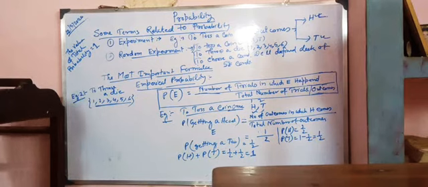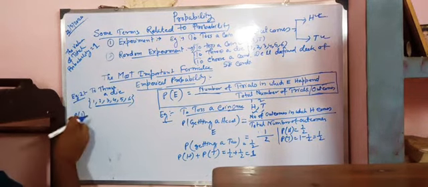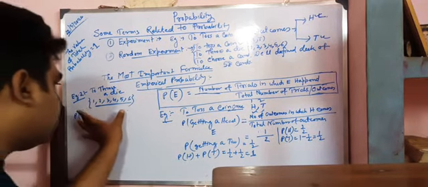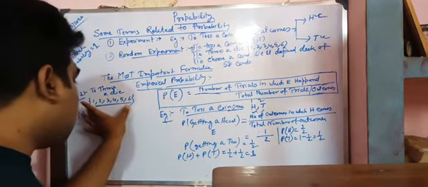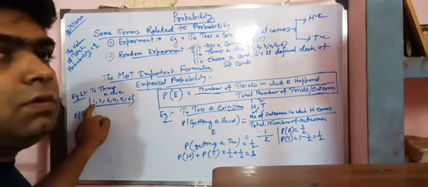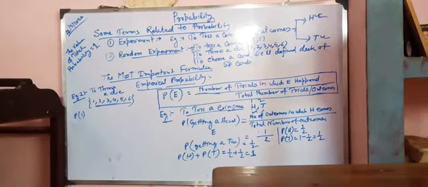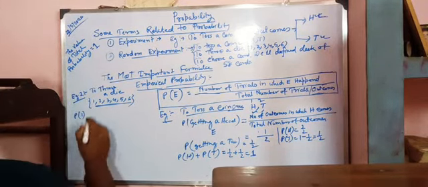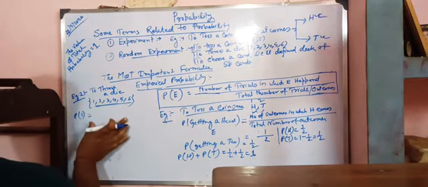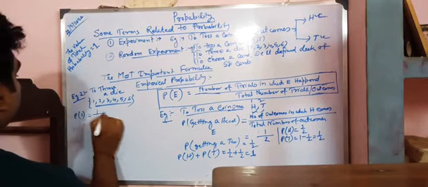Now, if we have to find the probability of getting 1, from these outcomes, 1 occurs only 1 time. So the number of outcomes in which 1 occurs divided by the total number of outcomes is 1 divided by 6.